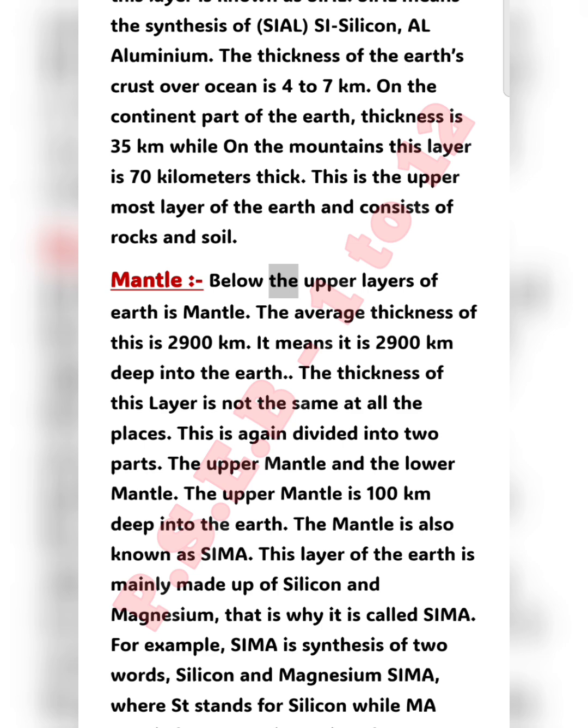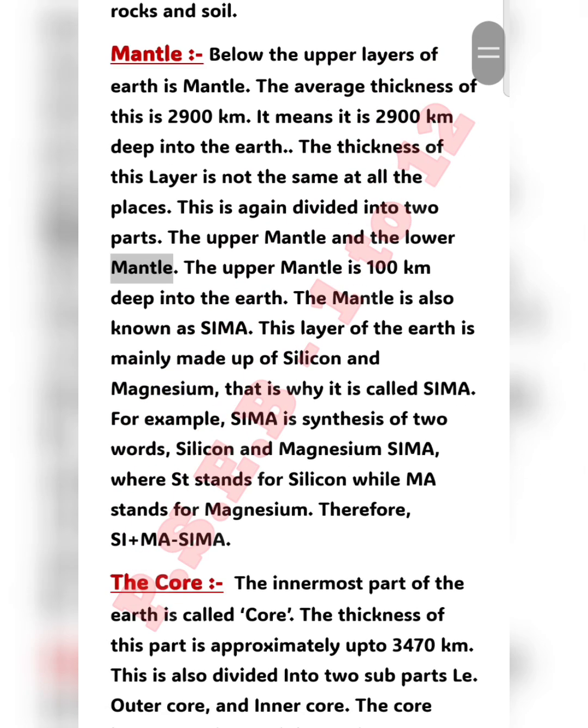Mantle: below the upper layers of the Earth is the mantle. The average thickness of this is 2,900 kilometers. It means it is 2,900 kilometers deep into the Earth. The thickness of this layer is not the same at all places. This is again divided into 2 parts: the upper mantle and the lower mantle. The upper mantle is 100 kilometers deep into the Earth. The mantle is also known as SIMA.